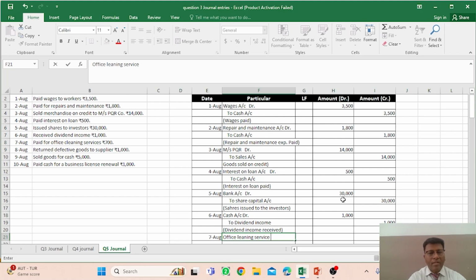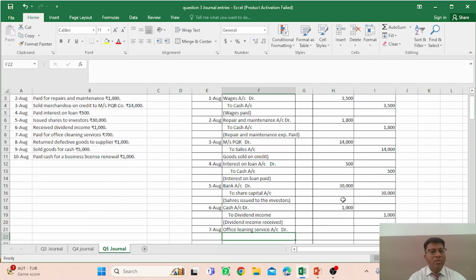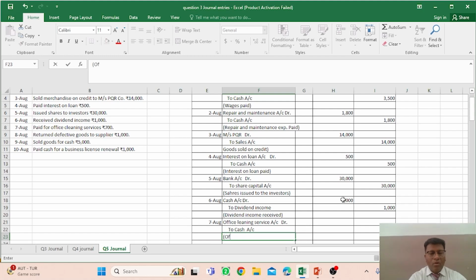So office cleaning service account debit, and because you are paying for it, the cash goes out, and as per the rule you have to make the cash account credit, so to cash account, right? And what would be the narration? Office cleaning expenses paid, right? And what is the amount? Rupees 700. So you have to mention rupees 700 in the debit side and in the credit side also.